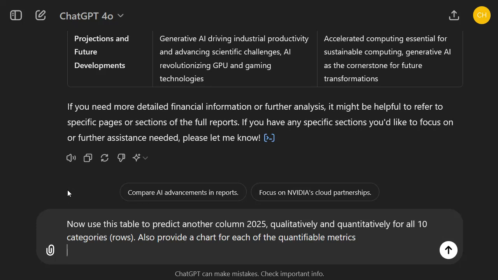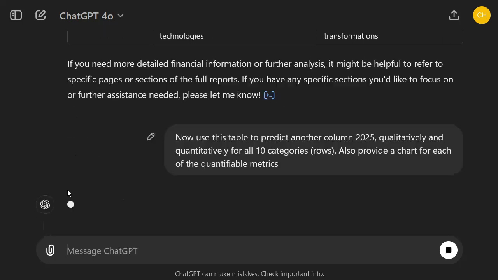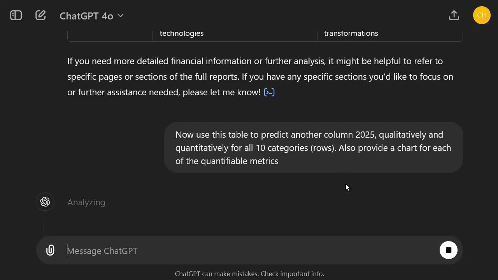I give it two data sets and I want it to qualitatively infer the third data point out of those two. So I ask it to use this table to predict another column for the next year, for all the categories it gives me. And then I also ask it to give me a chart for the quantifiable metrics like revenue, earnings per share, operating income. Let's see what it comes up with.